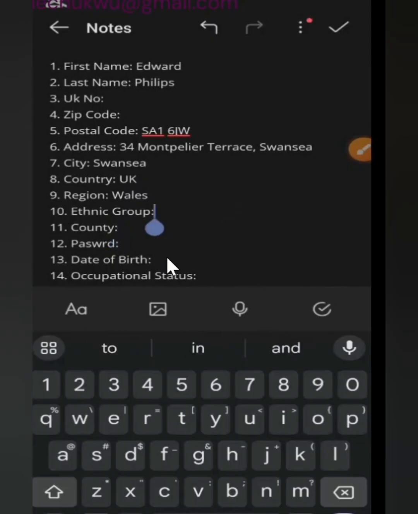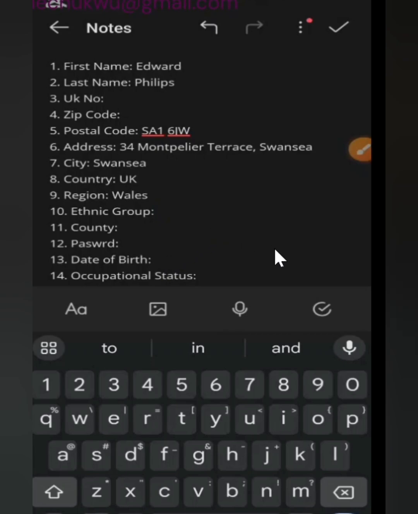Now, when selecting ethnic group, let me explain to you so you know what you're going to select. Okay, the reason for this template is to give you the best form of understanding, so you know what you're going to do during the course of your template creation or during the course of your survey taking. You must understand what you are up for.